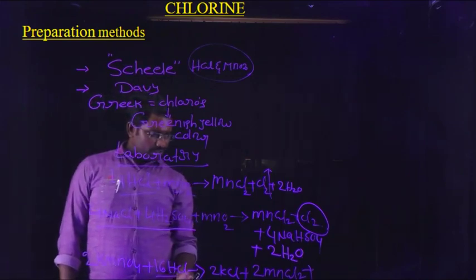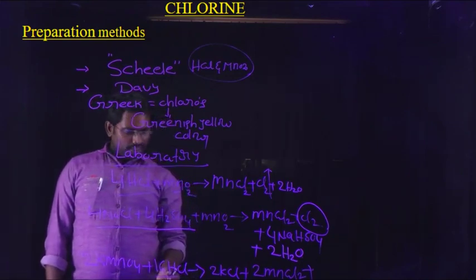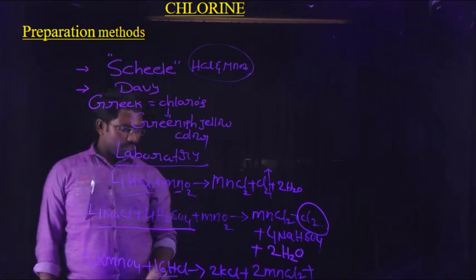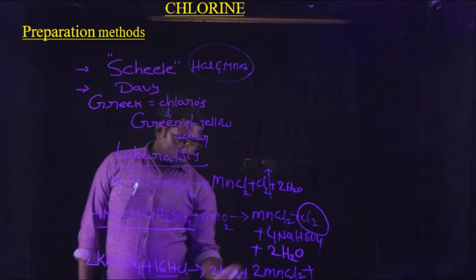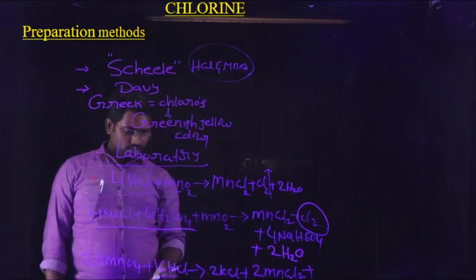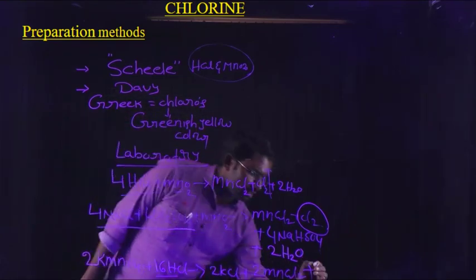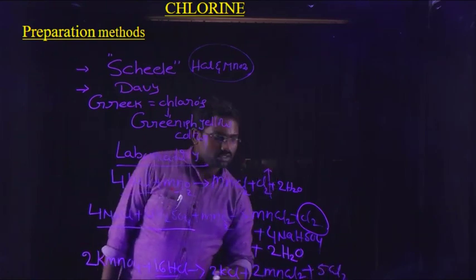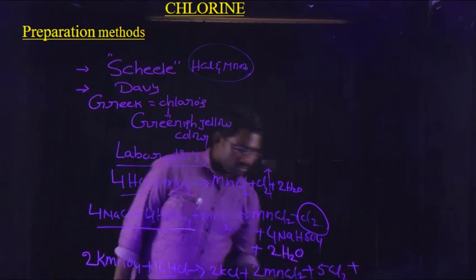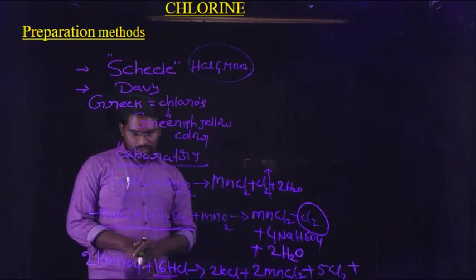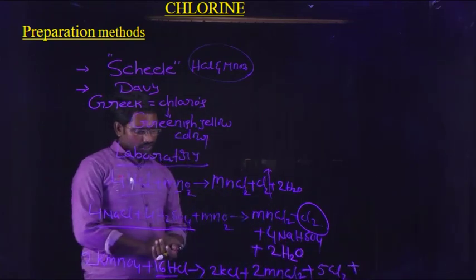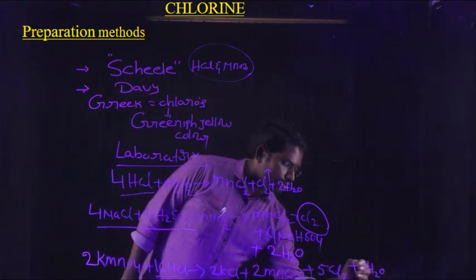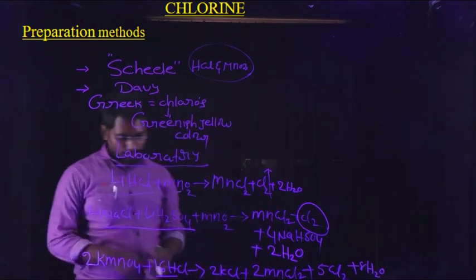Once again check the chlorines. 16 chlorines: here 2, 2 is 4 chlorines, here 2 chlorines, 6, therefore 10 Cl, which appears as 5 Cl2 plus. Coming to the hydrogens, 16 hydrogens are there, therefore they appear as H2O, 8 moles of water.